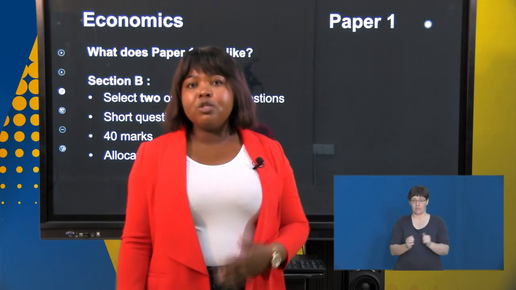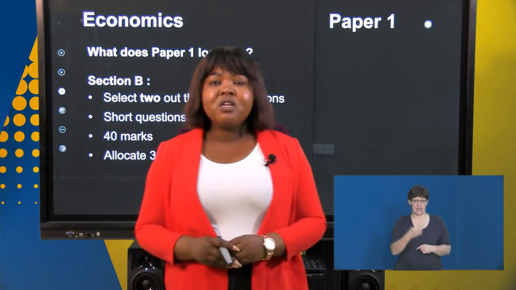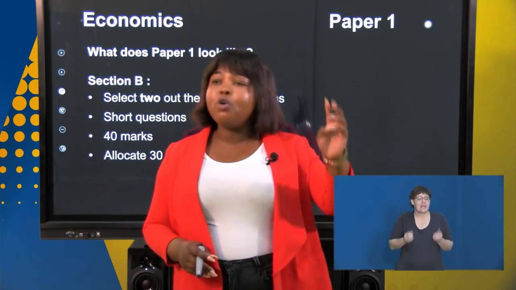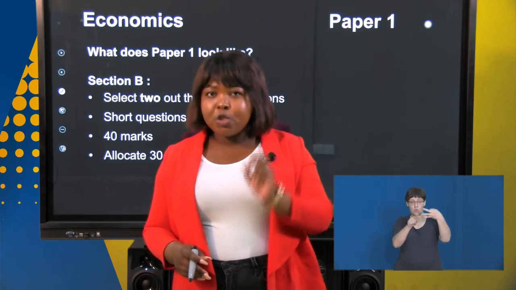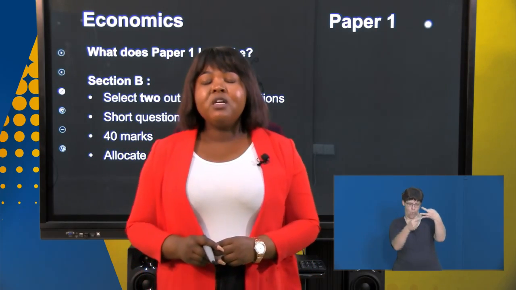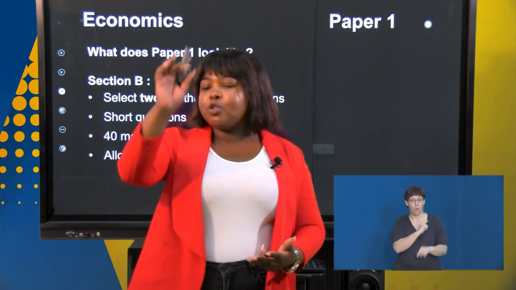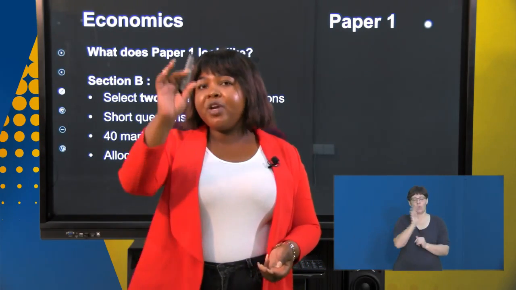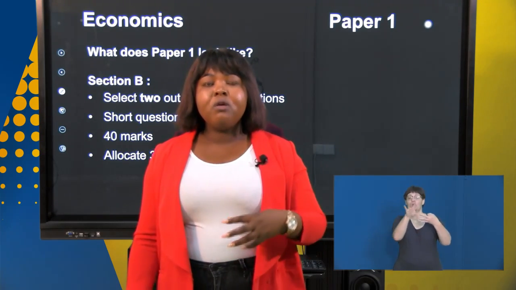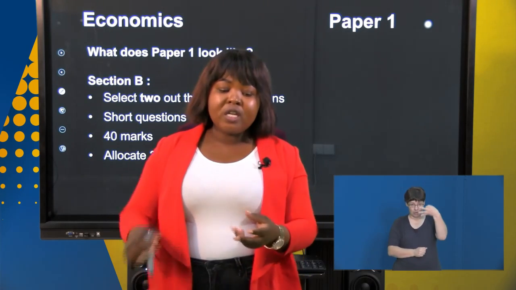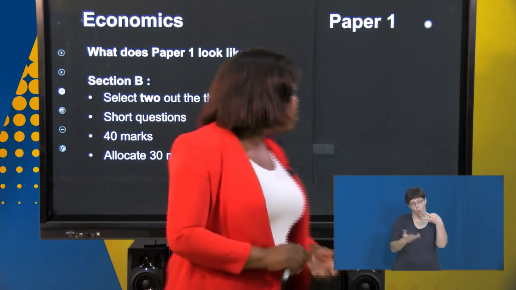Now we are moving on to section B of the question paper. I need to state to you, boys and girls, that section B gives you an option of 3 questions, from which you have to attempt 2. So you need to be careful there. Do not write all 3 questions, because the last one is not going to be marked. The marker is simply going to scratch out the last question. You do not earn marks for that. So be careful. Make your choice of the 2 questions. You can either choose question 2 and question 3, or you can choose question 2 and question 4.